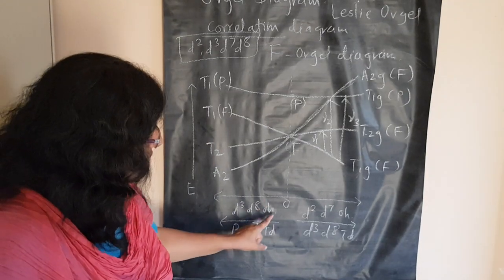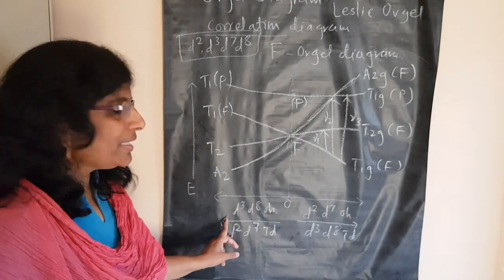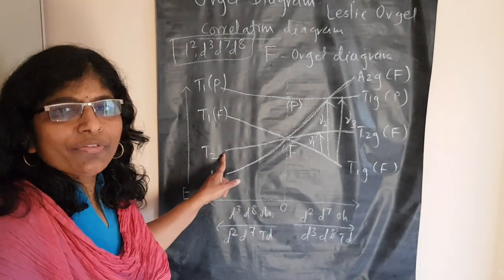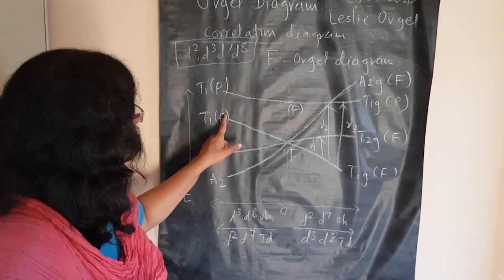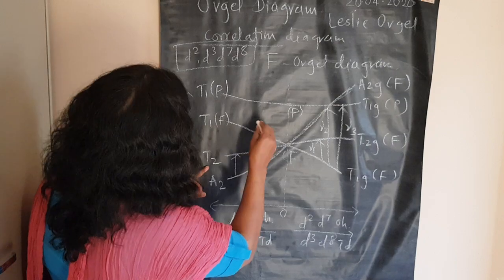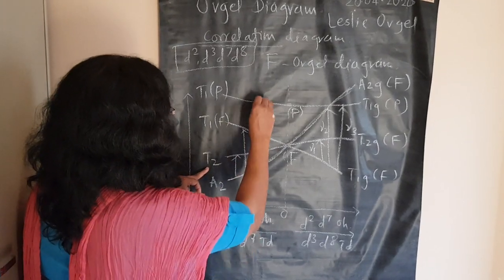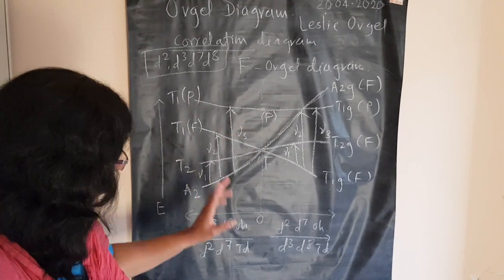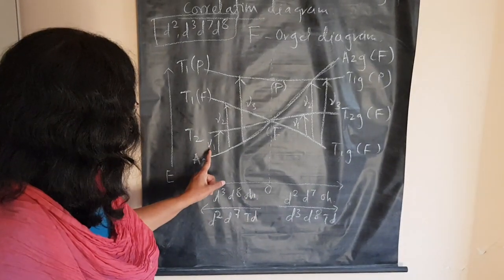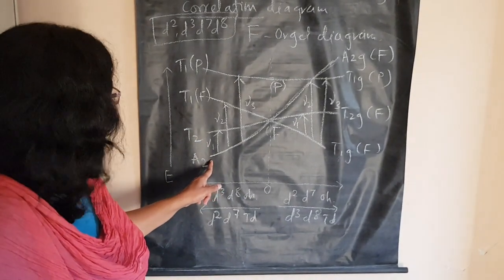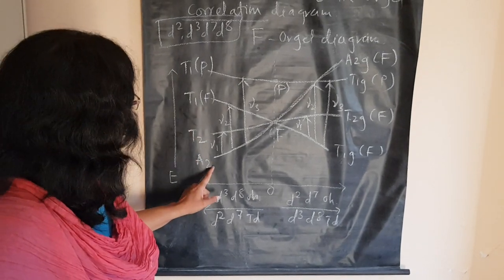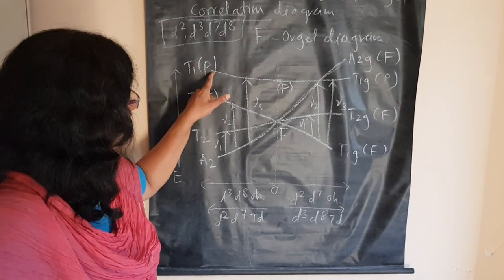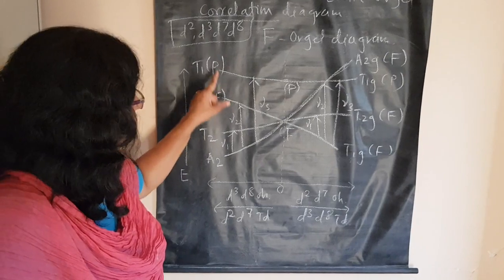But when you are going to consider octahedral geometry, for example, if there is a 3d3 configuration or 3d8 configuration, then this transition will be A2g to T2g. This will be the first transition. Then A2g to T1g(F) will be second, and this will be third. So this is ν1, ν2 and ν3, this side. So if it is a d8 octahedral system, the first transition will be A2g to T2g, because of octahedral geometry. The second will be A2g to T1g, F term, and the third will be A2g to T1g(P), P term. This will be the ν3 transition.